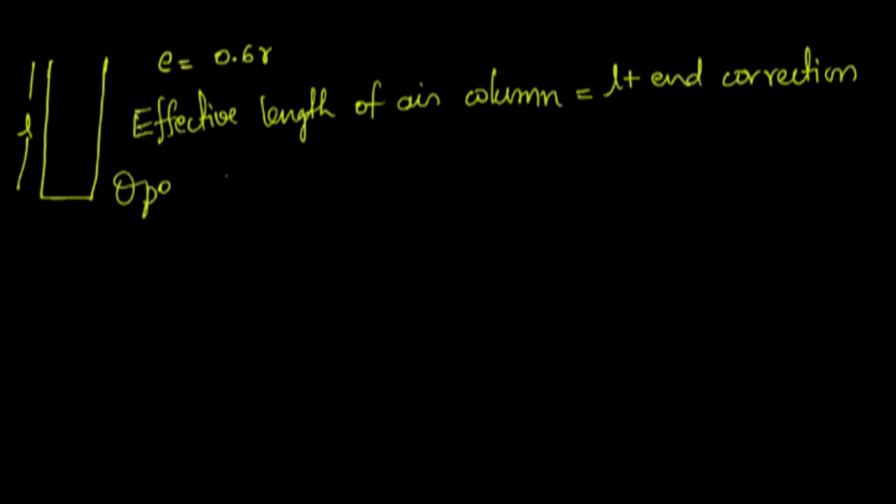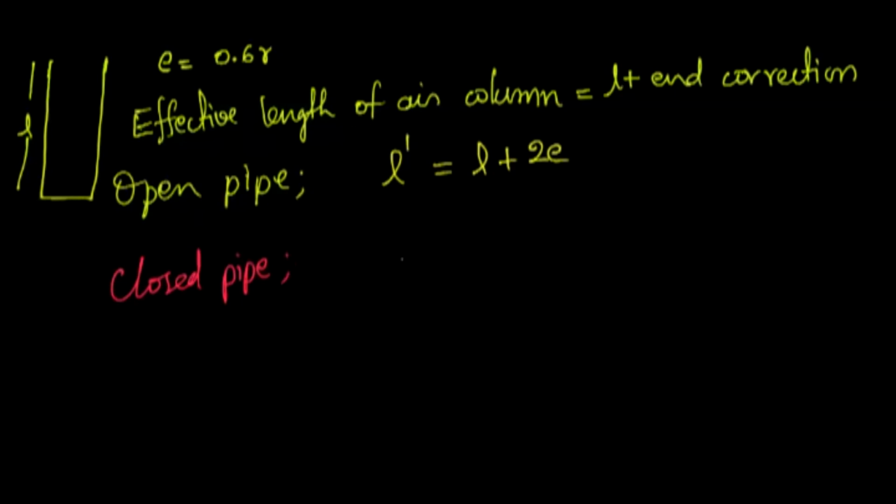In the case of an open pipe, there are two ends which are open. Therefore, I can write the effective length L prime is equal to L plus 2 times E. In the case of a closed pipe, we have only one open end, therefore the effective length will be L plus E, or you can write this as L plus 0.6 times the radius of the organ pipe.